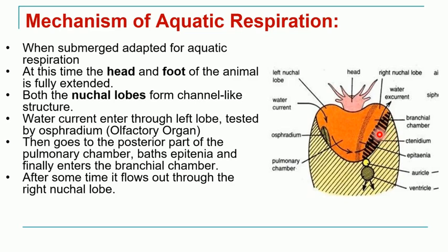So the oxygen diffusion takes place. It is absorbed by the blood, and whatever carbon dioxide is already present in the body will diffuse to the water. And this water, which is full of carbon dioxide, will now be given out of the body through the excurrent channel, that is nothing but the right nostril lobe.